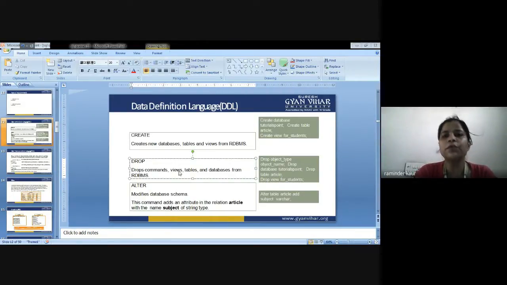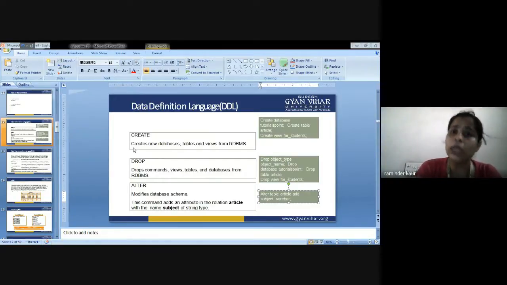So drop is used to drop an existing database or drop an existing table from the database. Next is alter, to make changes, to modify the database schema. This command adds an attribute in the relation article with the name subject of the string type. So alter table name is article, add subject, and its data type is varchar. So these are the examples that are given parallel to create database, drop database, alter database.